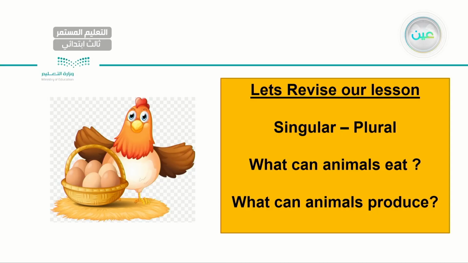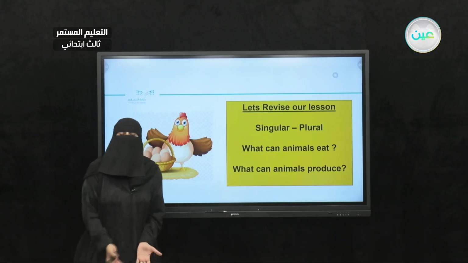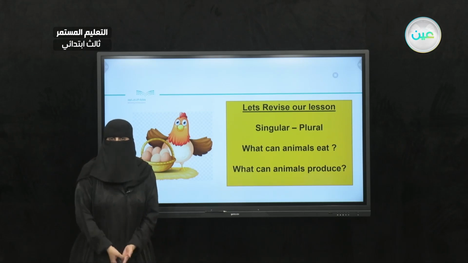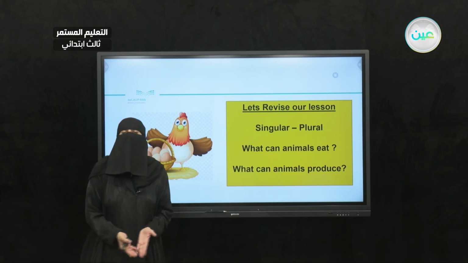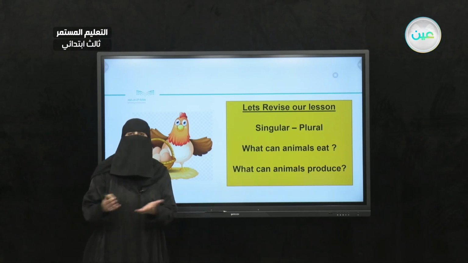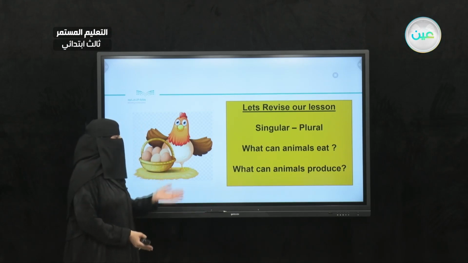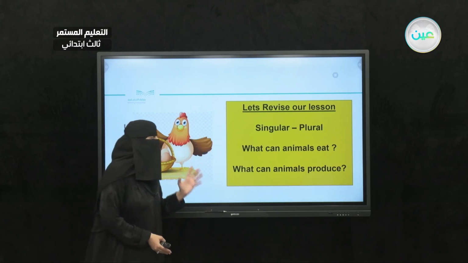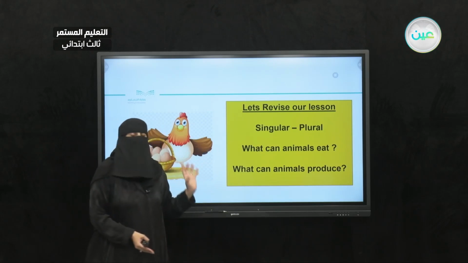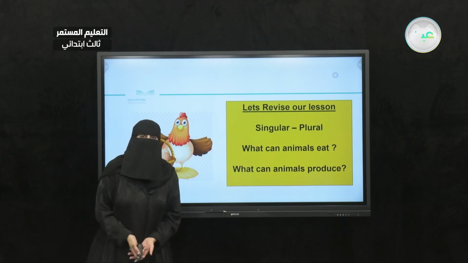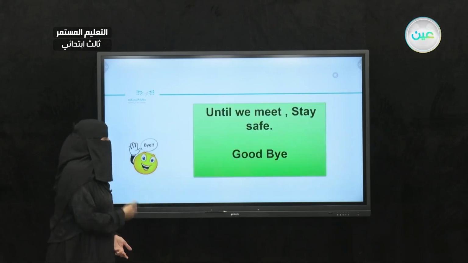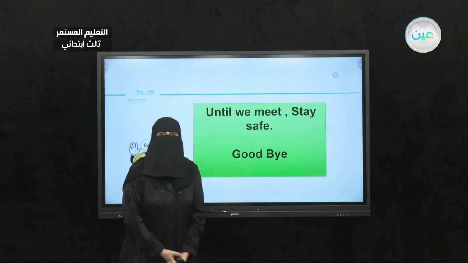Okay, so let's try to revise what we have learned in this lesson. We were able to cover all the important information in the unit on animals. We talked about singular and plural. We were able to name singular animals and plural ones. Also, we were able to answer the question, what can animals eat and what can they produce? They eat different food and they produce different products. So that was my enrichment activities, my dear student.